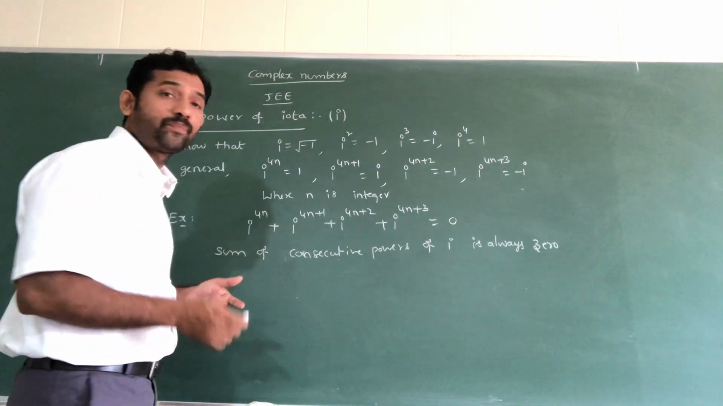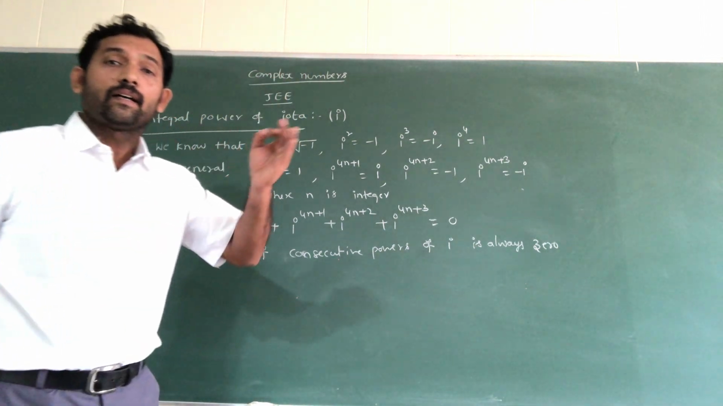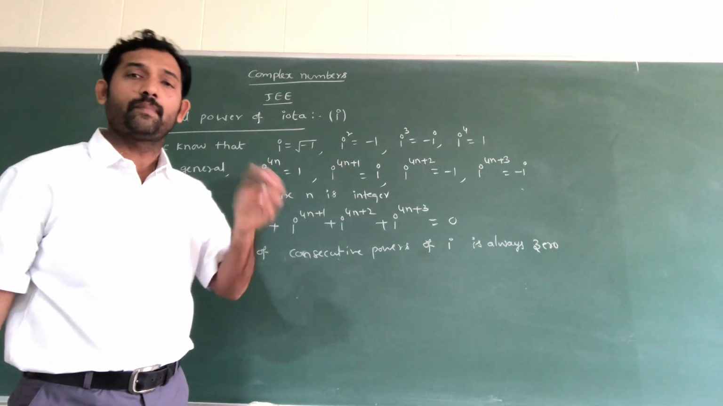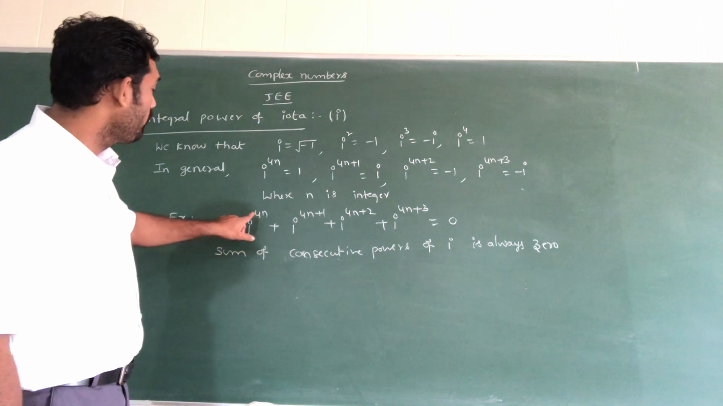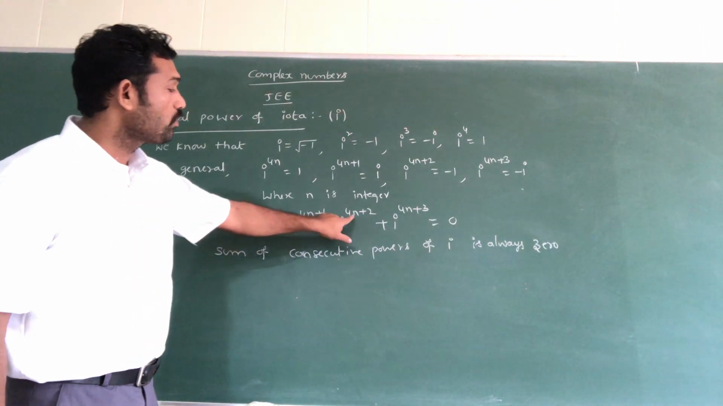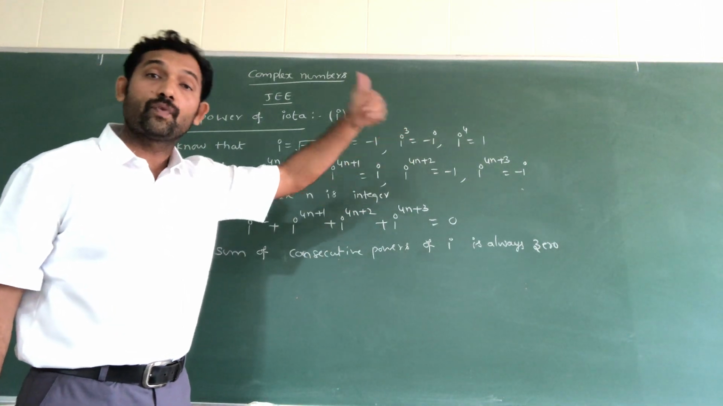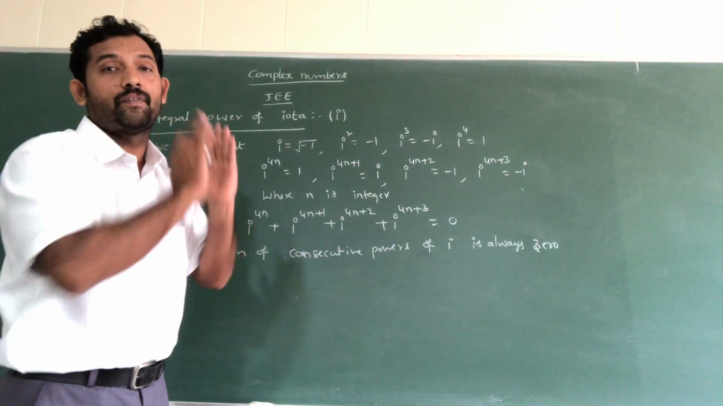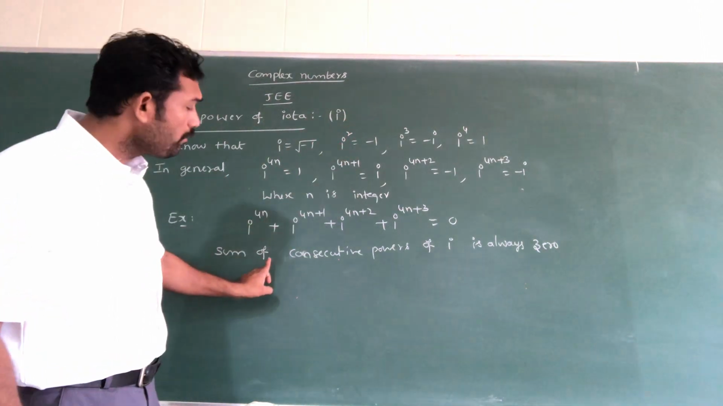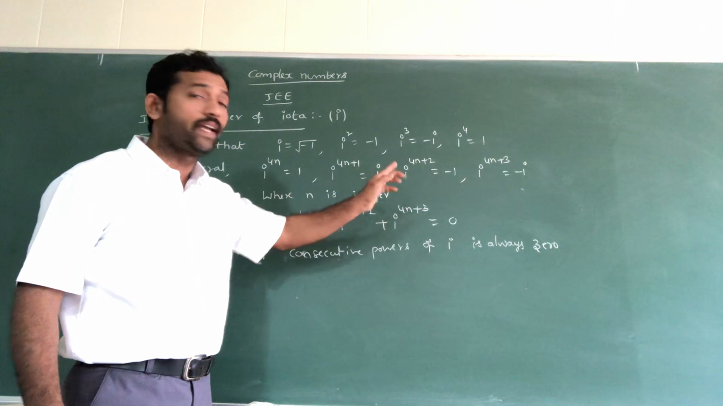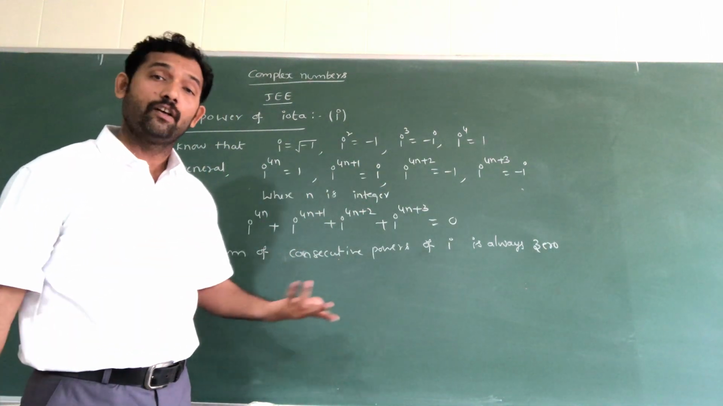Consecutive means what? 1, 2, 3, 4. These are consecutive numbers, natural numbers immediately following each other. So consecutive powers means 4n plus 1, 4n plus 2, 4n plus 3, 4n plus 4. Like these are consecutive powers. So if you take any 4, the sum of consecutive powers of i should always be 0.